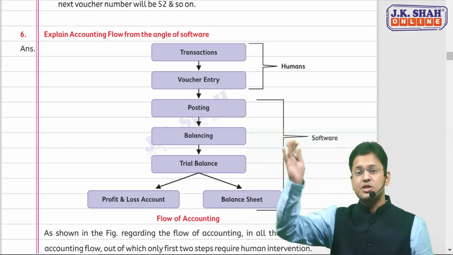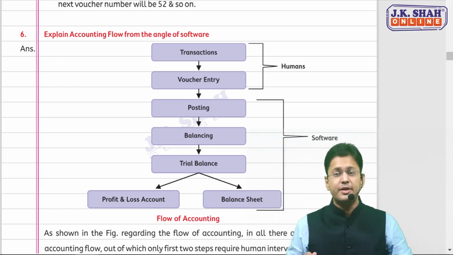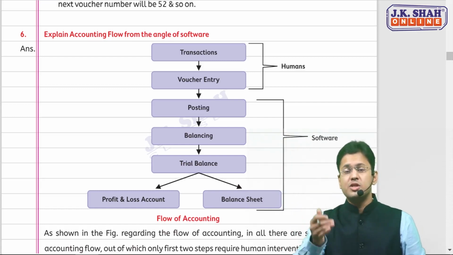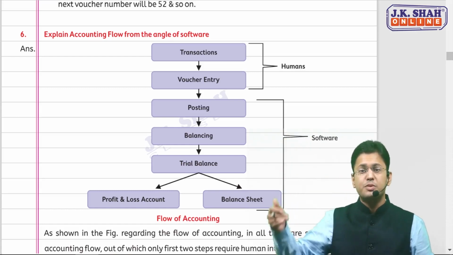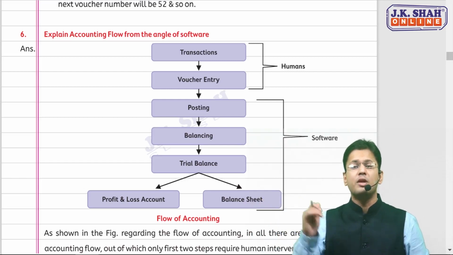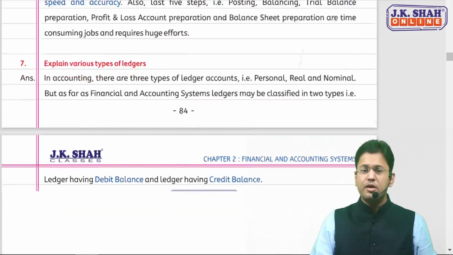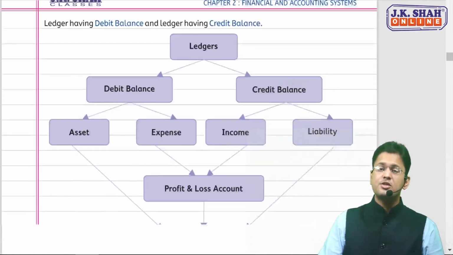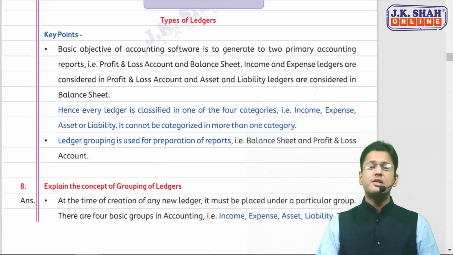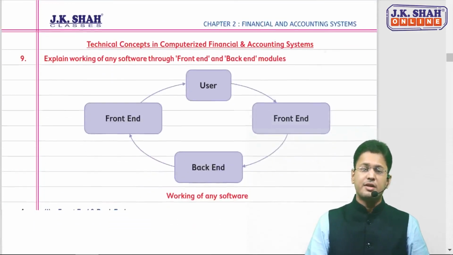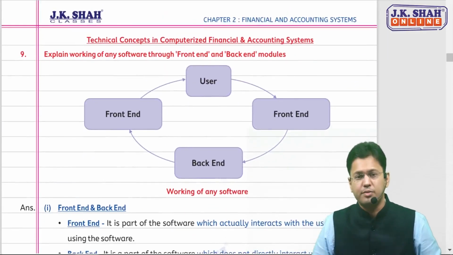Whereas in the question we'll discuss later in this chapter, the source document, journals, ledgers, trial balance, adjustments and closing entries are the normal accounting flows. So do remember this. Otherwise, this question is pretty simple and we will not go into detail. Ledgers are also very simple. There are two types of ledger: ledgers having debit balances and ledgers having credit balances. You have to take these into account.